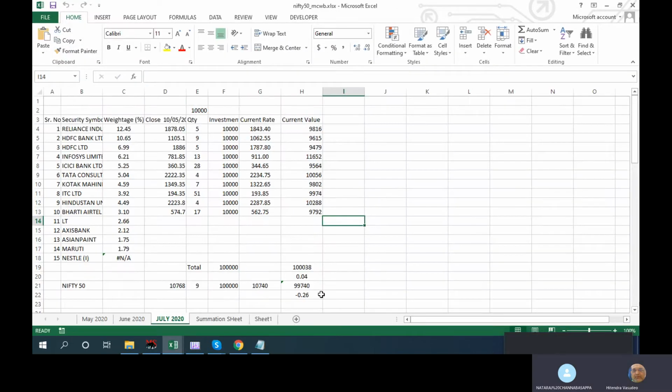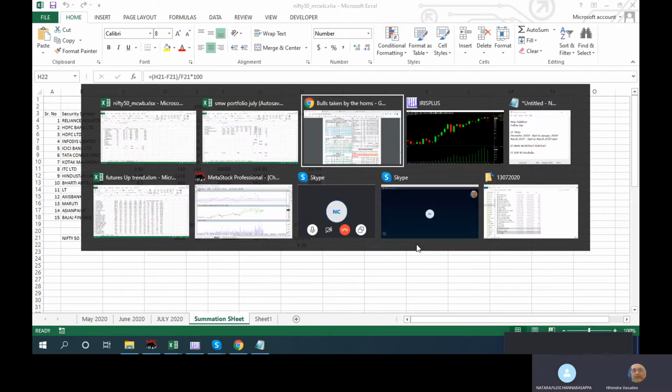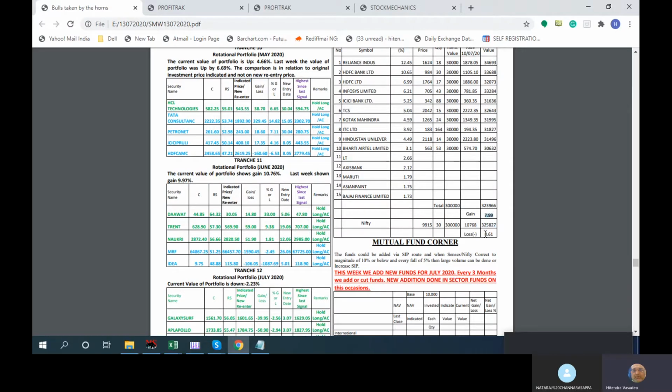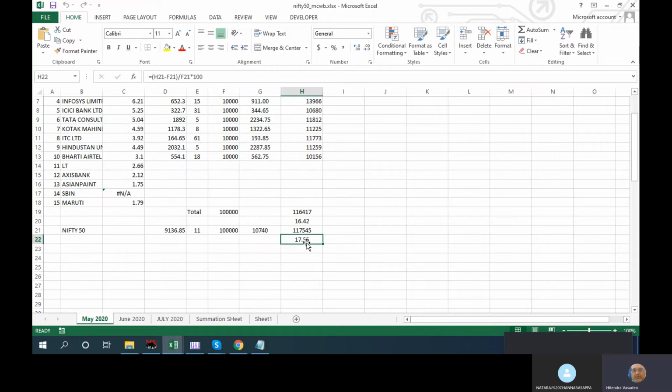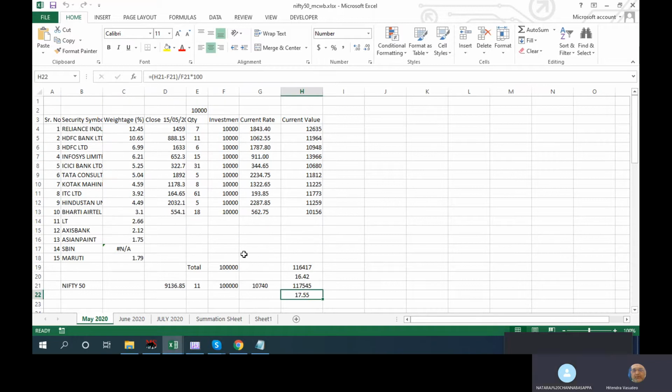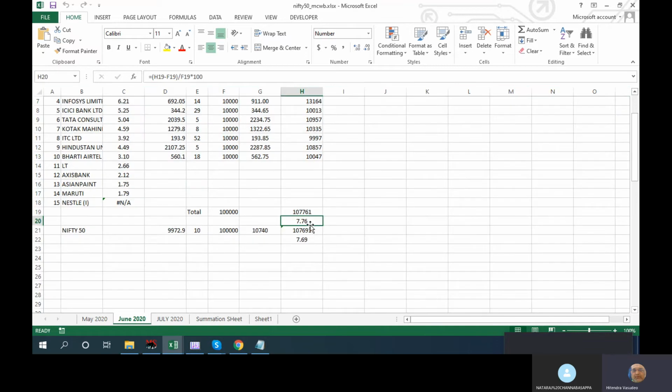Now this is for 3 months. So on the summation sheet, as of I think Thursday or Friday, we were at 8.07, and on this we are at 8.33. Okay. So last week we were about 7.39, 7.83. Even this is a summation, I'm not doing it individually. May would have been 17% up. Whatever was invested in May is up 16-17%. Whatever was invested in June is up 7%.